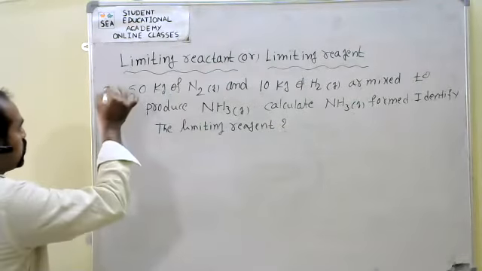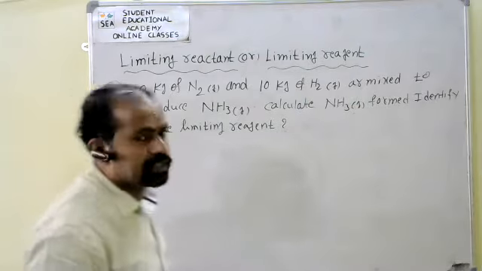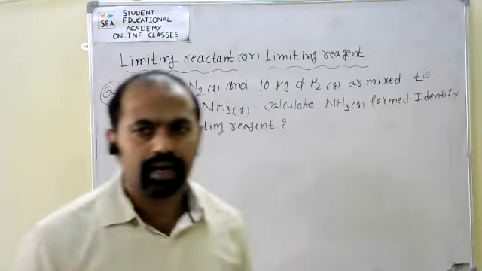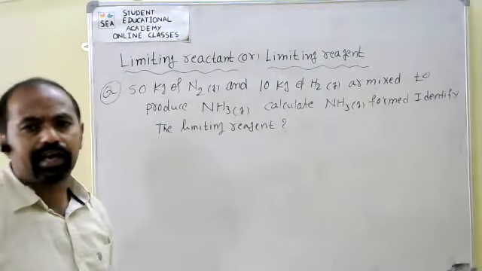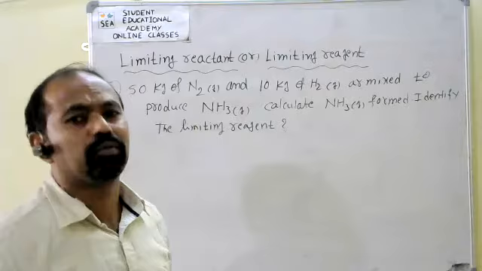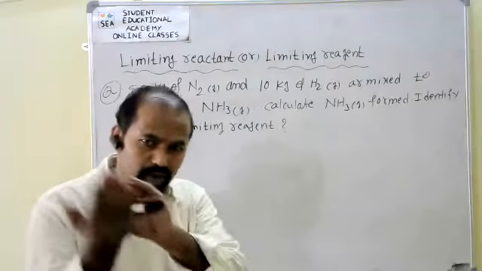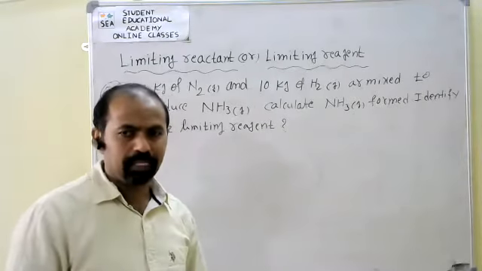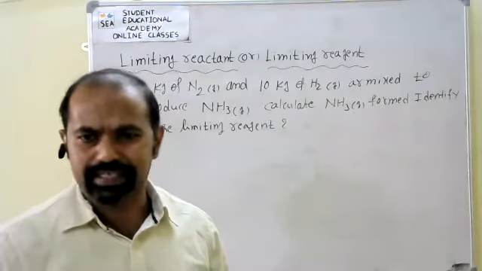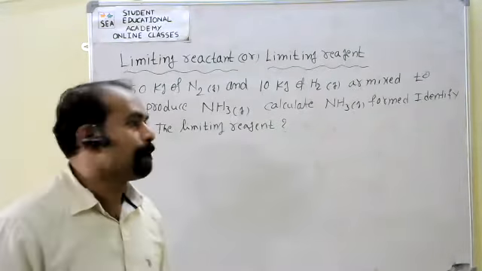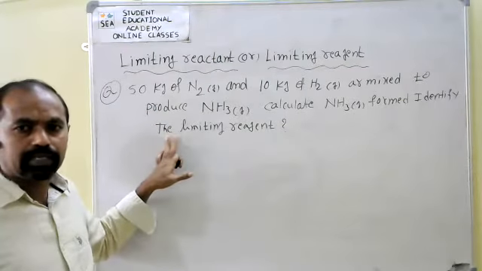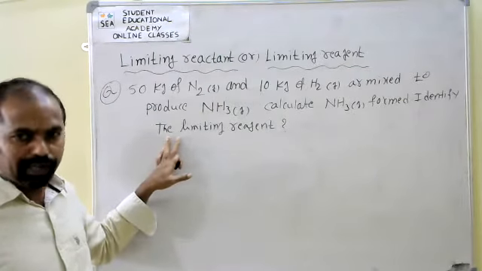So they have given the question: 50 kgs of nitrogen gas combined with 10 kg of hydrogen gas to produce some amount of ammonia gas. How much ammonia gas is formed? That is the first question. In this reaction, what is the limiting reagent? That is the second question. So this problem is also based on stoichiometric calculation.